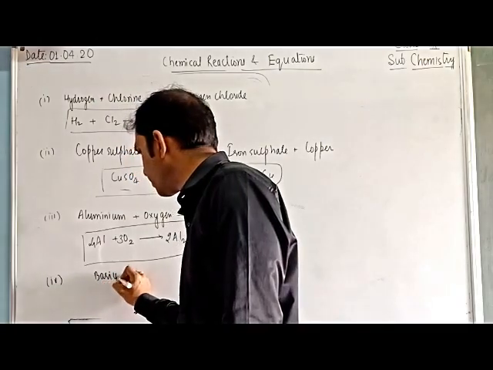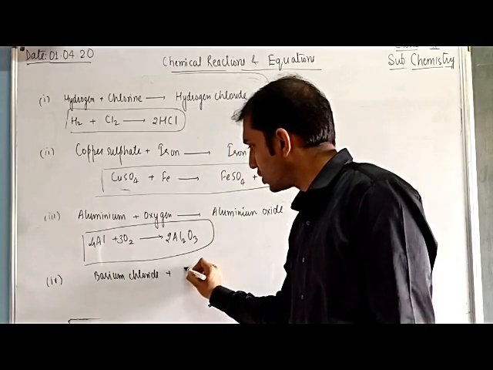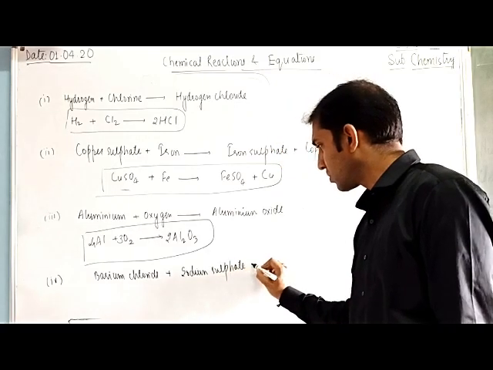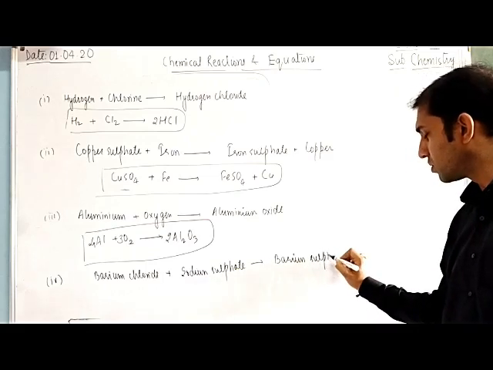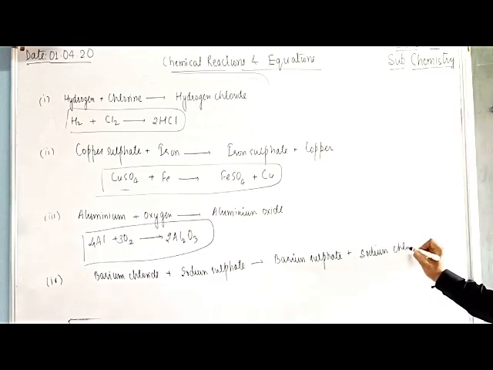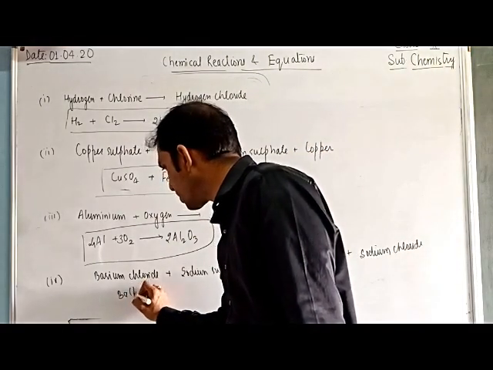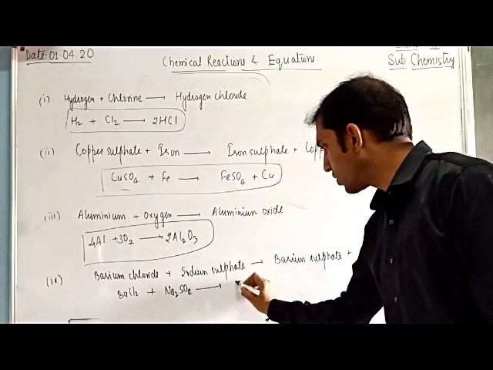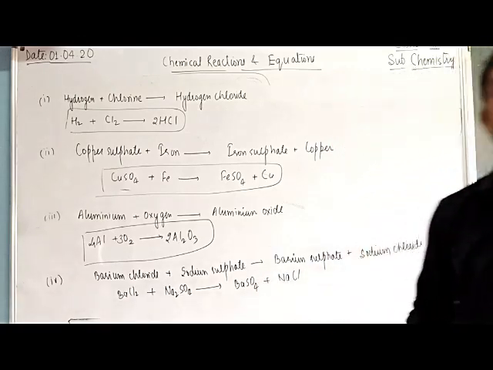Barium chloride reacts with sodium sulfate, gives barium sulfate plus sodium chloride. Convert into the formula: BaCl2 reacts with Na2SO4 gives BaSO4 plus NaCl. Is this equation balanced?